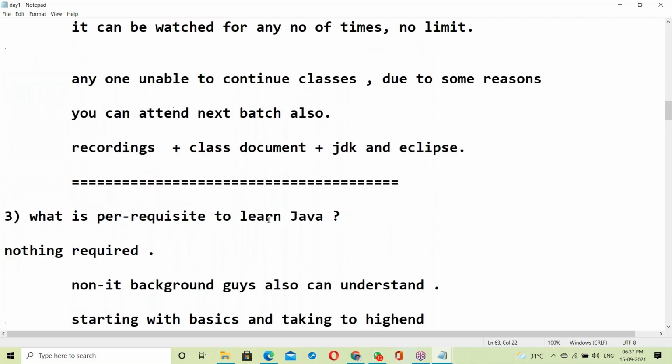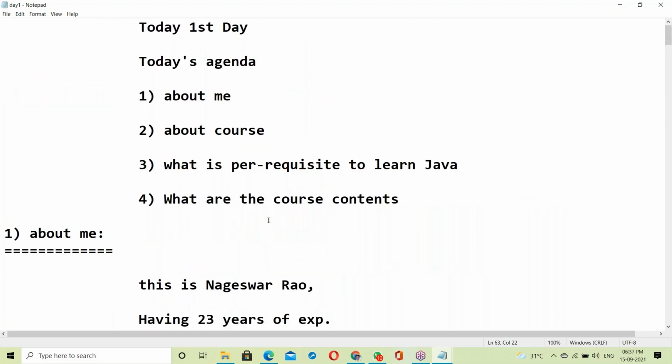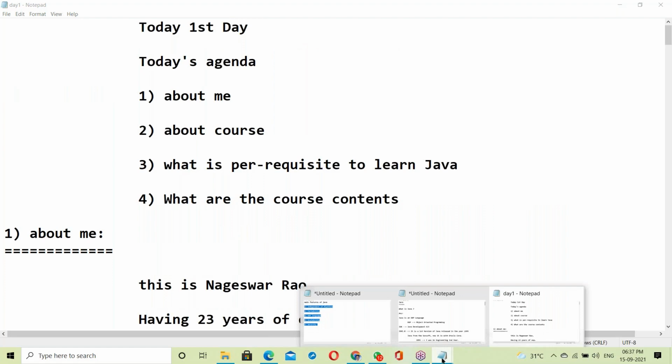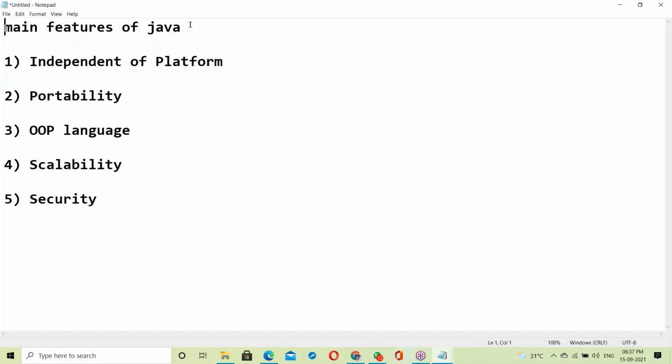Now let us start the session. Main features of Java. Let us start with features here.